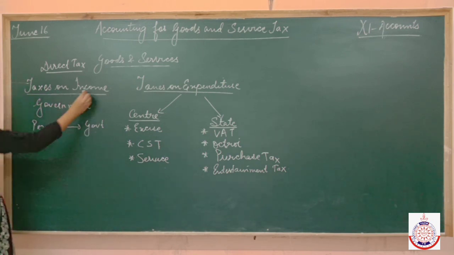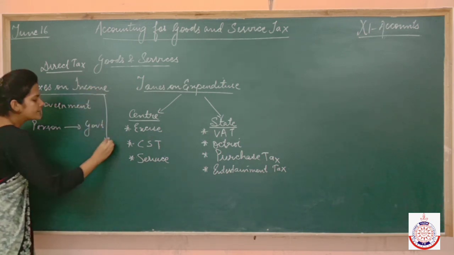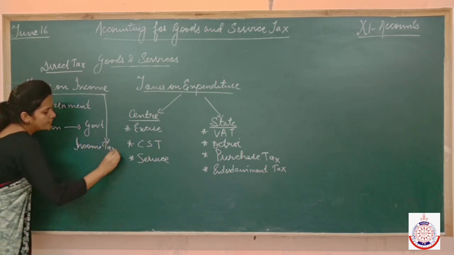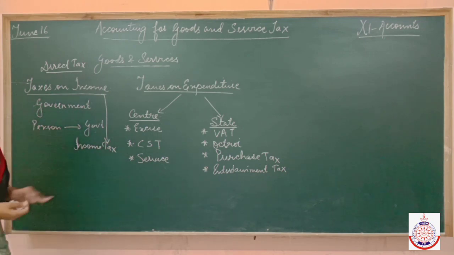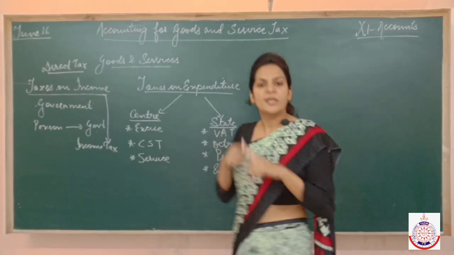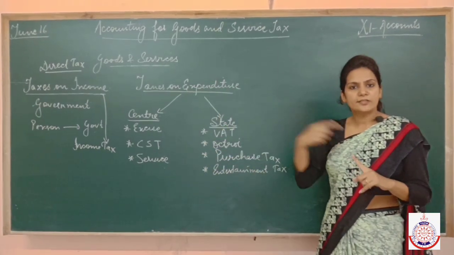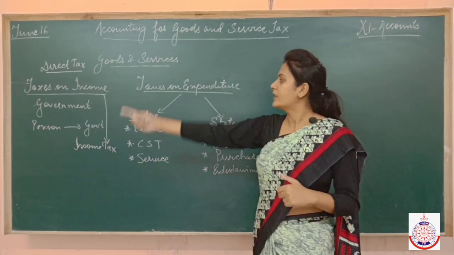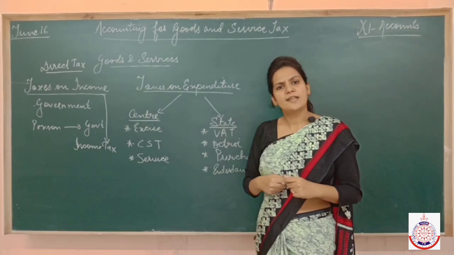And obviously the tax on income is known as income tax. So what we can understand is that income tax is a direct tax which a person pays to the government. He is earning income and he is paying tax on that directly to the government. That's why income tax is a direct tax.